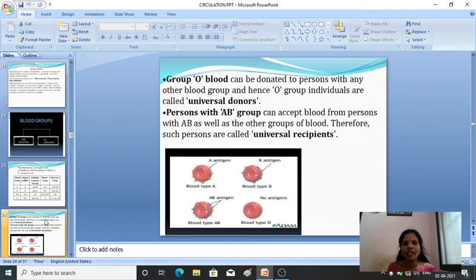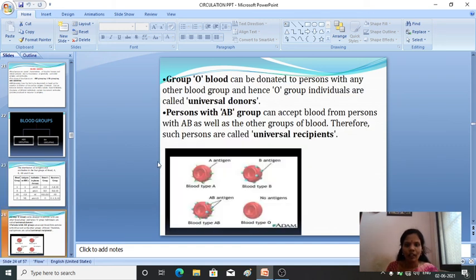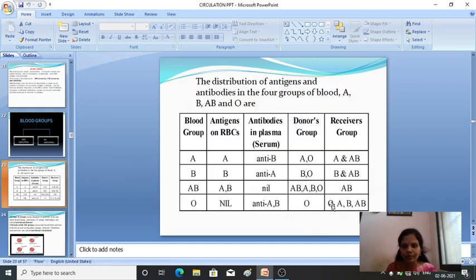Now you can see that O group can be donated to any person. They can donate to any person with other blood groups. Hence the O group is commonly known as universal donors. You can see the receivers: O group can be received by any of these persons. They can be donated to any of these blood groups, and receivers can receive any of this.